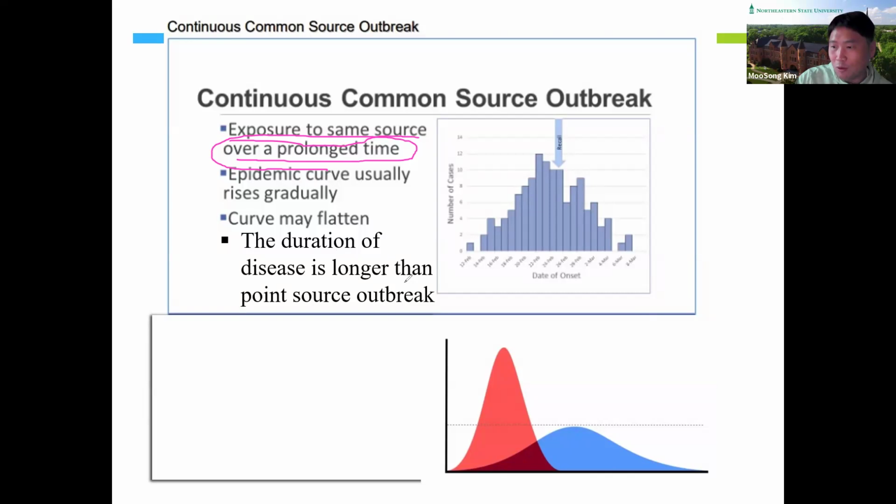The duration is longer than a point source outbreak. So which one indicates the continuous common source outbreak, red or blue? Yes, blue, because the duration of the disease, the symptoms, is longer than the red. So that's why it is the continuous common source outbreak.